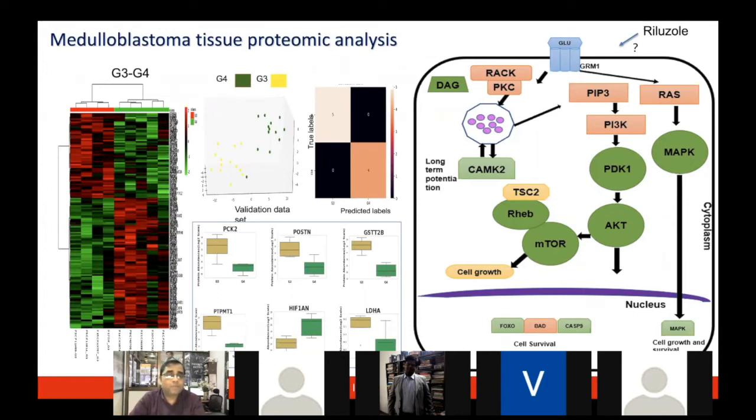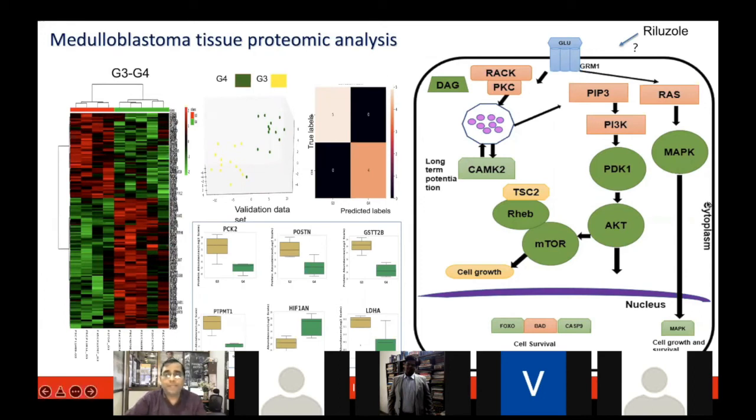Now, based on this, we had a collaboration with the Broad Institute of MIT and Harvard in the US. They were also working on medulloblastoma. We took their data blinded, without knowing which patients are group 3 and which are group 4. And he applied his machine learning algorithms to classify these. And what you can see is that only one was misclassified. It was a very impressive analysis where only one was misclassified, and all the rest of the patients we could classify very accurately as group 3 or group 4 based on the protein markers.